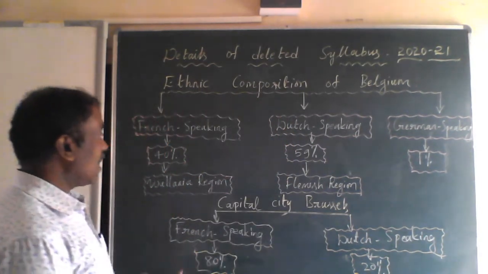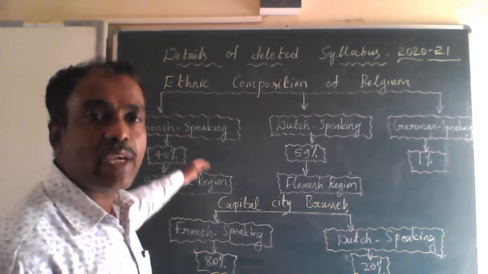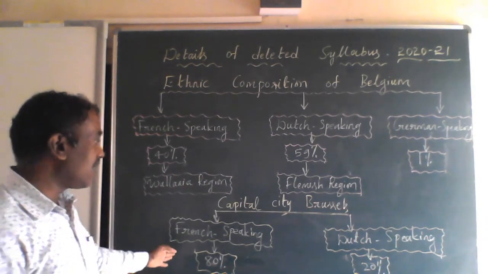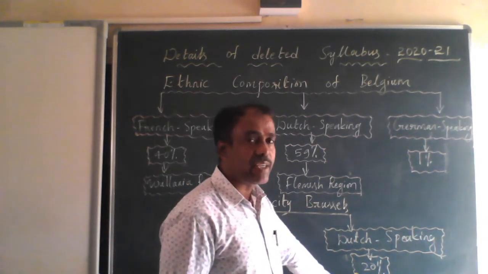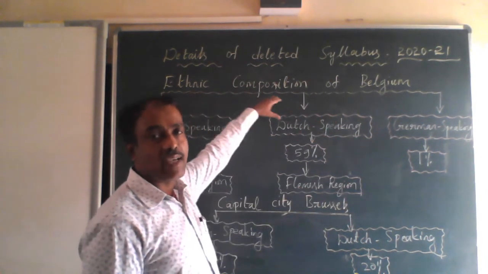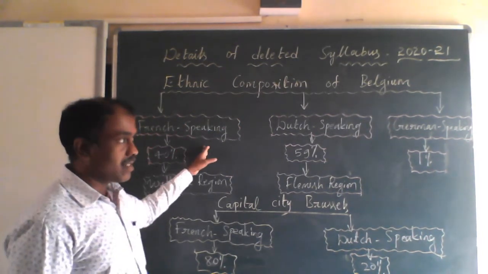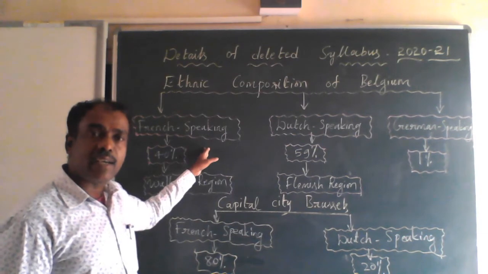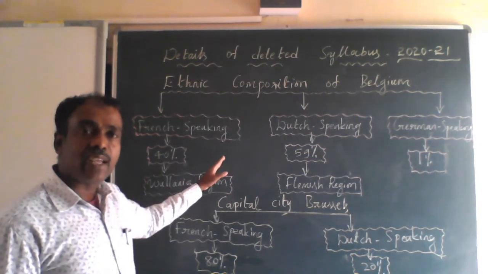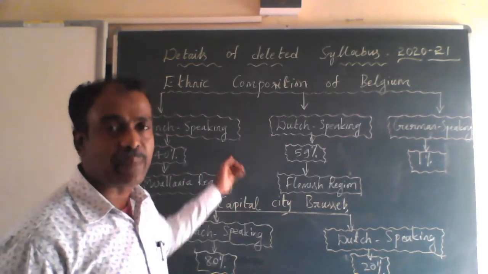Please look at the comparison between the capital city and the whole country. In the capital city, the Dutch people are a minority, but throughout the country they constitute the majority. And the French speakers, who are the minority in Belgium, are politically, educationally, and economically strong compared to the Dutch speakers.